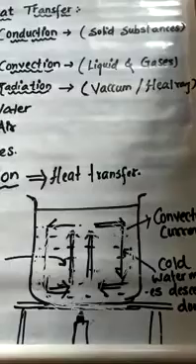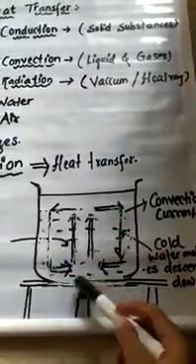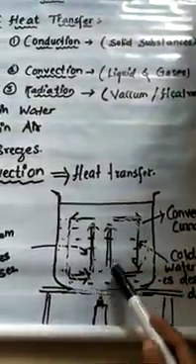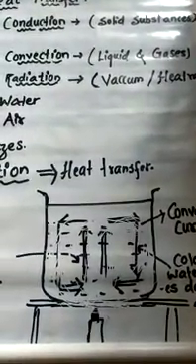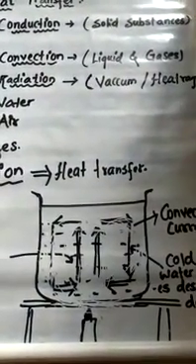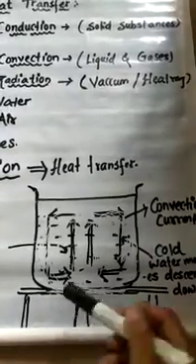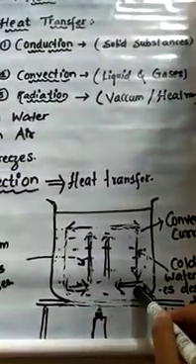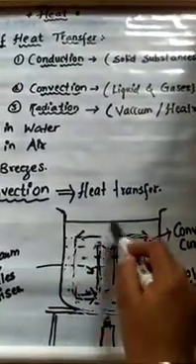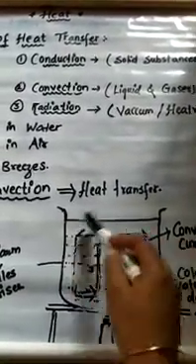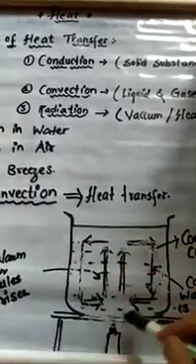And this mode where the heat transfer takes place is known as convection. It is the mode of transfer of heat from the hotter part of a fluid, that is liquid or gas, to its colder parts, by the movement of the liquid or gas itself.